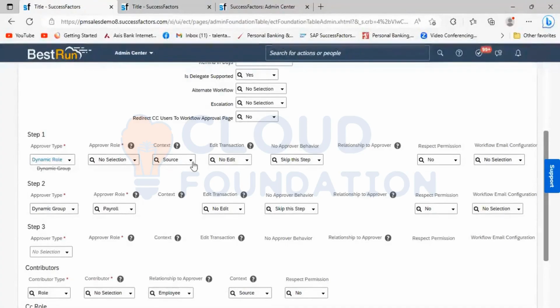Here there are two options, source and target. The source is the manager before the change happened, that is considered the source manager. The new manager after the change is the one that comes under the target. Generally, when you go into a real-time system, we can see they will always keep the context as source, with the manager before the change. That is the concept here for the context.